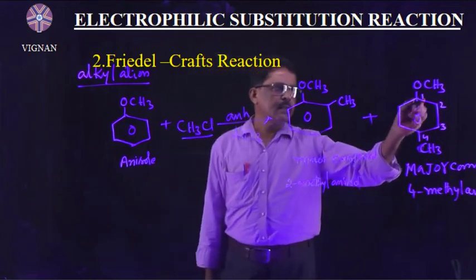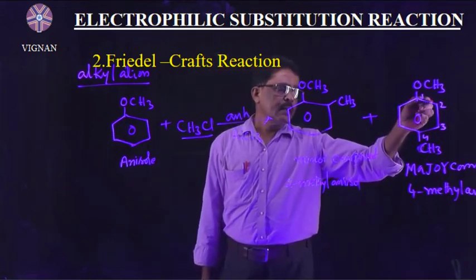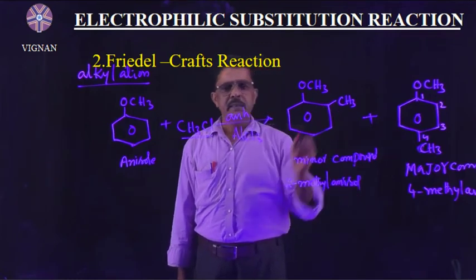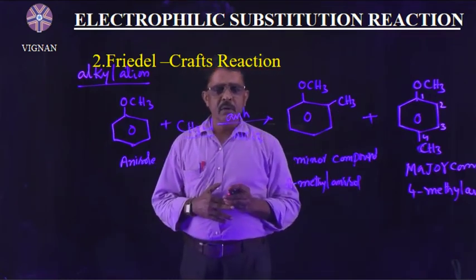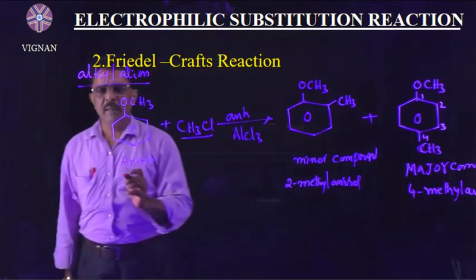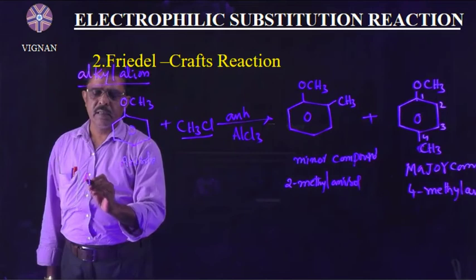Because the steric hindrance is less at the para position. At the ortho position, steric hindrance is more, so it is a minor compound. Similarly, we have to write the acylation.